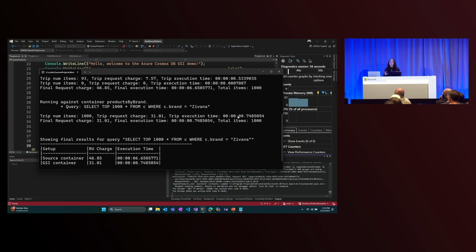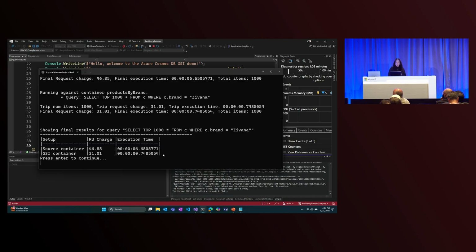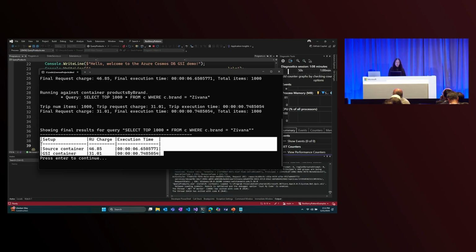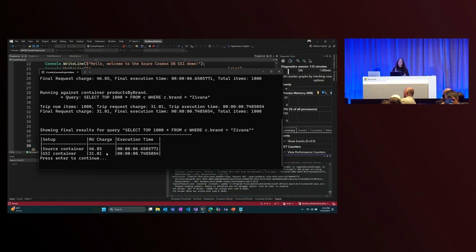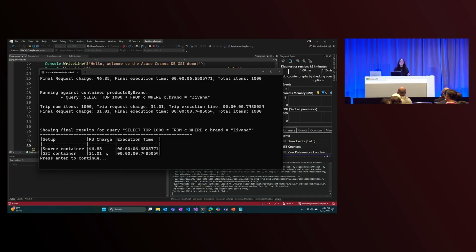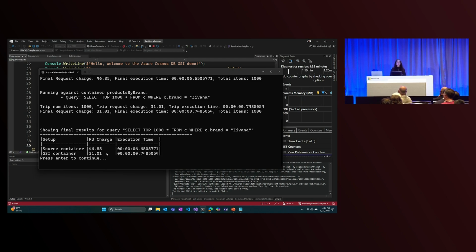With the global secondary index, I'm able to change the physical layout of my data to better serve queries for my users. If we look at the execution times and the RU charges, we are seeing big savings here. Now, 46 to 31 RUs maybe is about a 40% reduction in RUs. For a single request, maybe that's not significant. But remember, this is a global e-commerce website that I'm running. And at scale, this actually translates to a lot of savings.